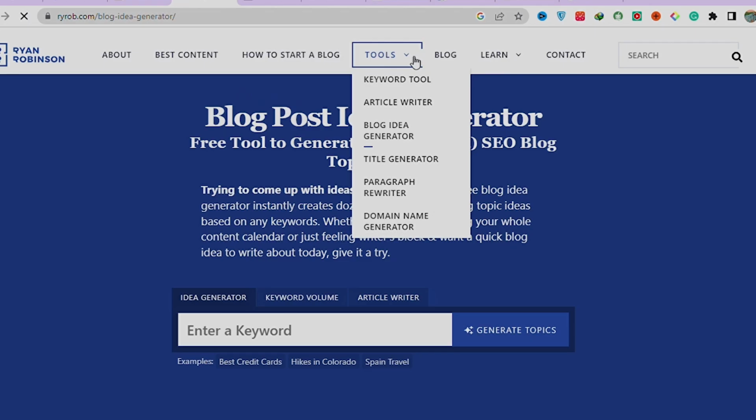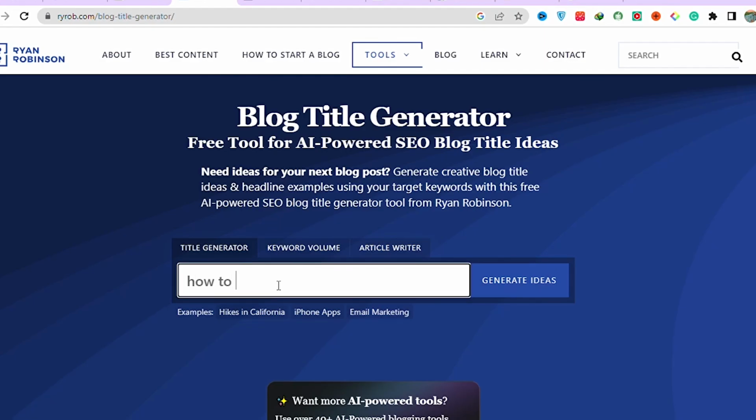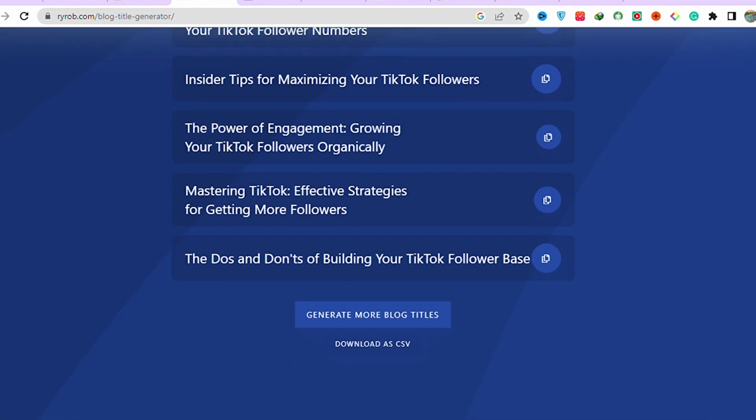By the way, there are other tools here that you can play with. I like the keyword tool, and I also like the title generator. Just enter your blog or video. Let's jump to tool number 5.